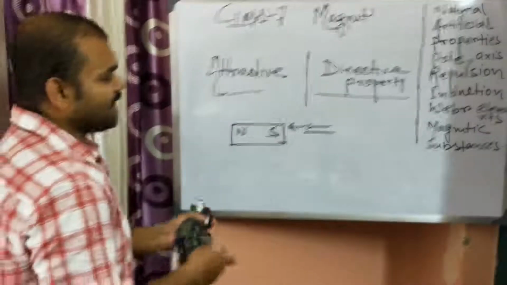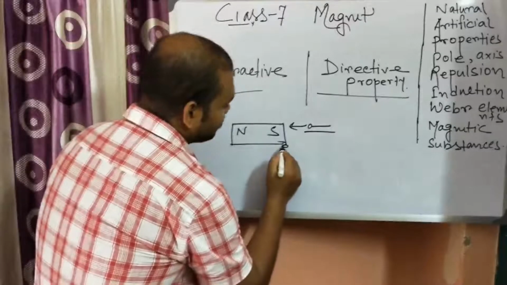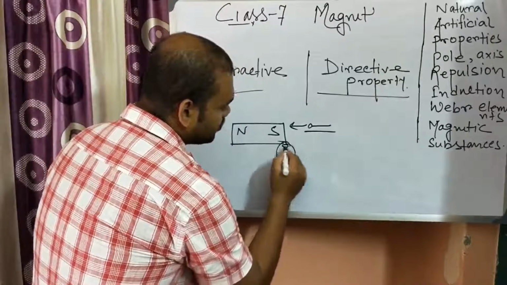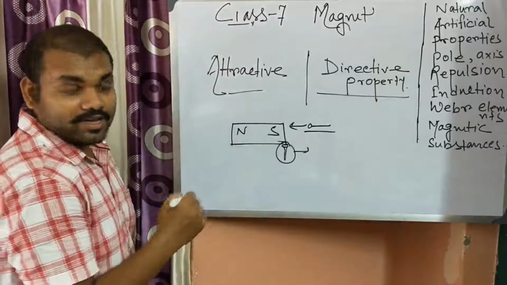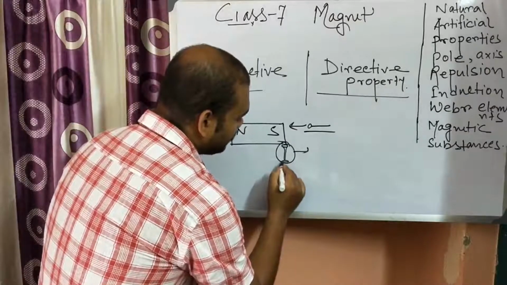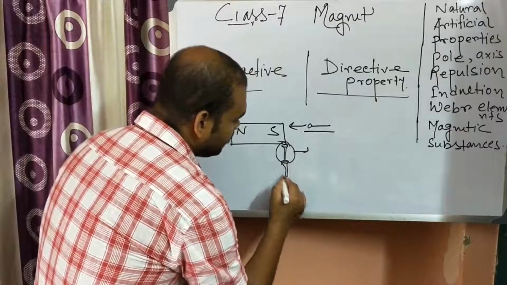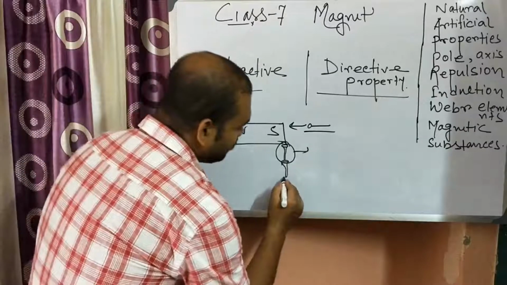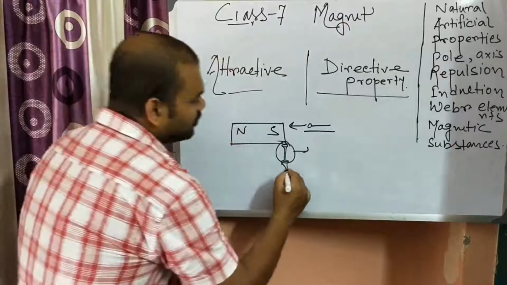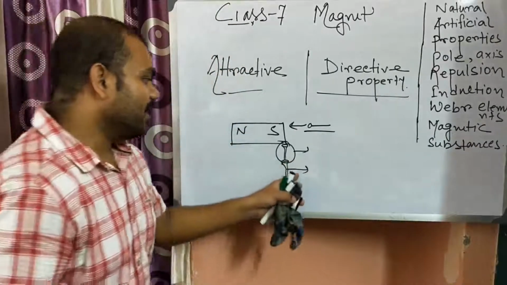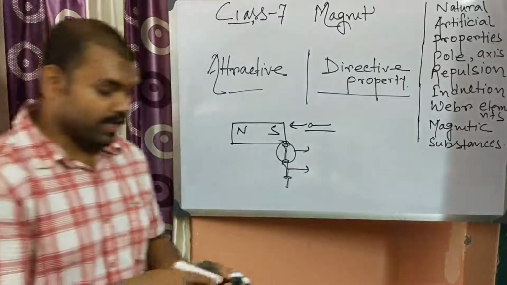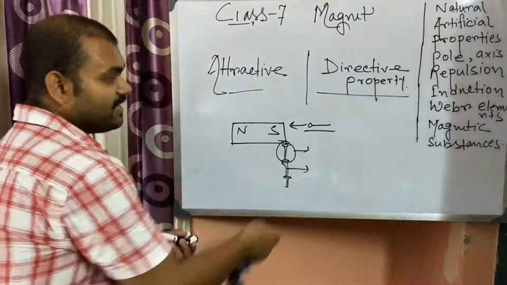As soon as it attracts an iron nail, if you put another iron nail, the first nail becomes a temporary magnet. Another iron nail can stick to this nail like this, and then another iron nail sticks there too. So they become temporary magnets. These are the magnetic substances.